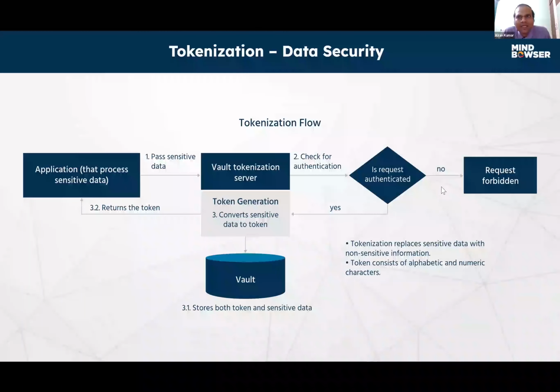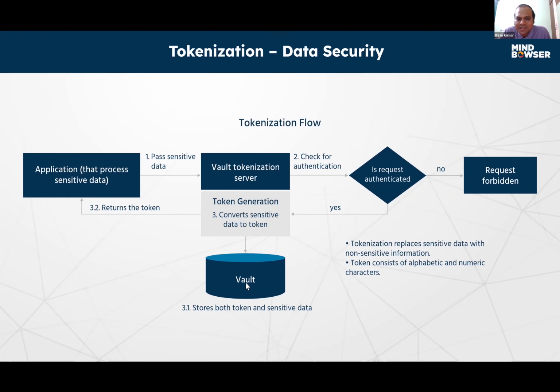So that where algorithmically it cannot be reversible. For example, we have an application that processes sensitive data. So what we have is a kind of vault tokenization server, which can be integrated with the vault. When we pass the sensitive data, first it will check for authentication, whether this request is coming from a proper user or not.